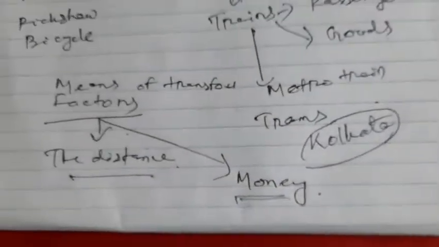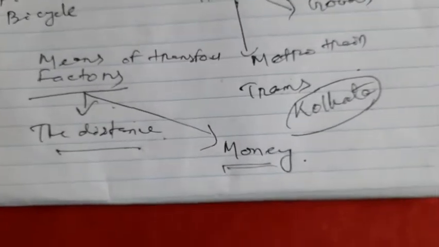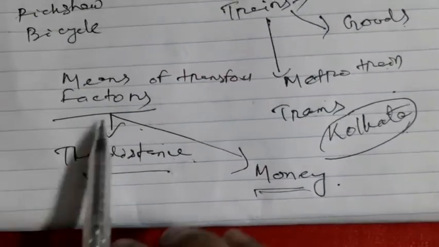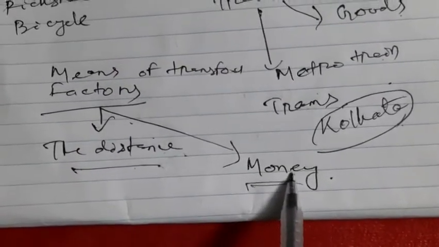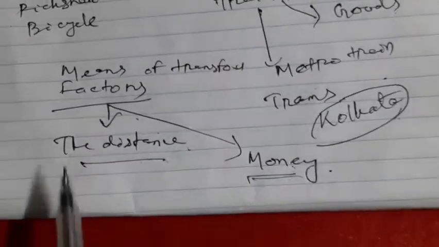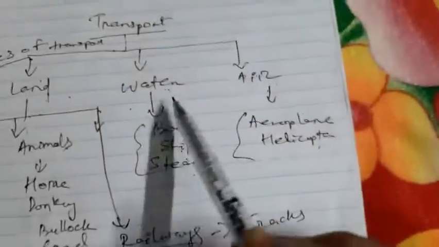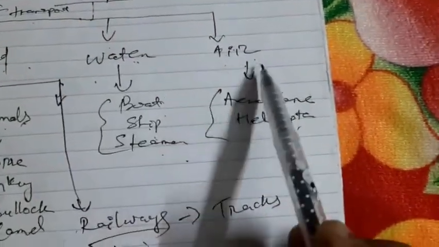And also, what are the factors we depend on when we choose the means of transport? The factors are the distance we have to cover and the amount of money we can spend. All these things we have discussed. Today we will discuss water transport and air transport.